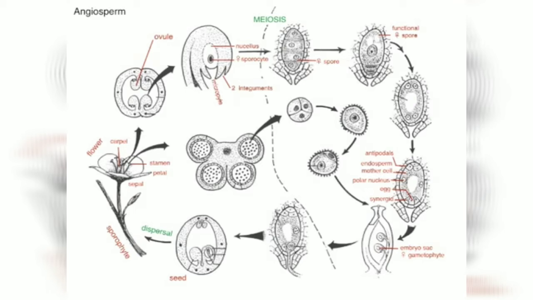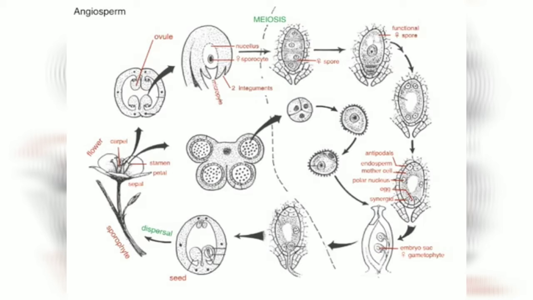So in this case that's diagrammed, we have an embryo sac that consists of 3 antipodal cells, an endosperm mother cell that has 2 nuclei called polar nuclei, an egg, and then a synergid cell on either side of the egg. That's the megagametophyte or embryo sac.